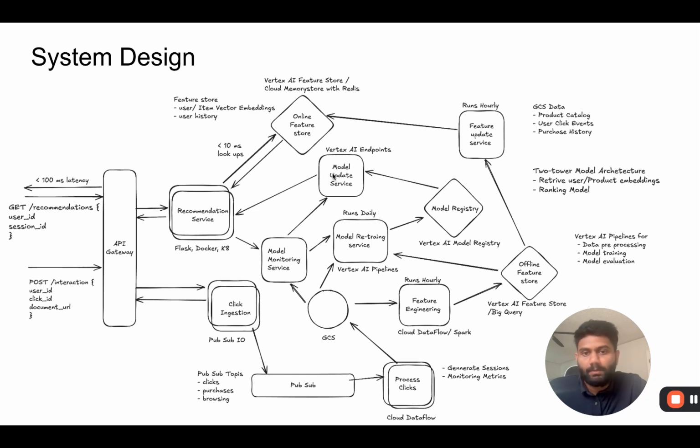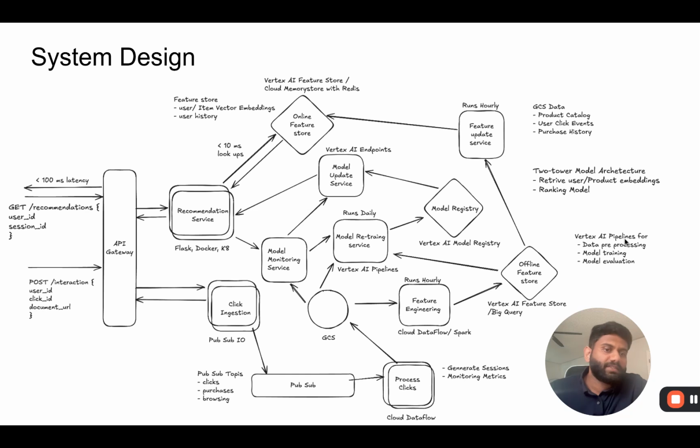For example, it might decide to roll back the latest version of the model if it detects it has degraded performance, or it might trigger a retraining of the model, where the model will be updated with the latest training data coming from Google Cloud Storage, as well as the features coming from the offline feature store. And we'll be using Vertex AI pipelines for this model retraining service.